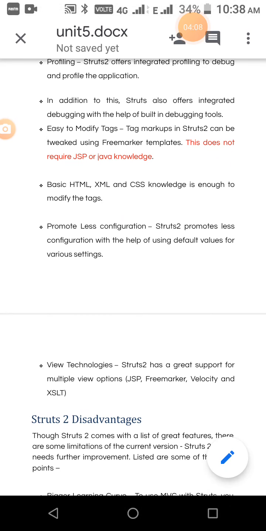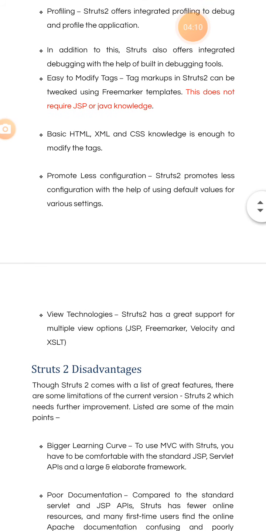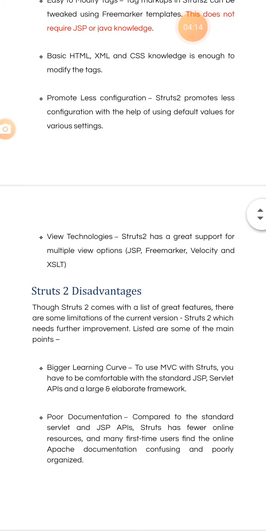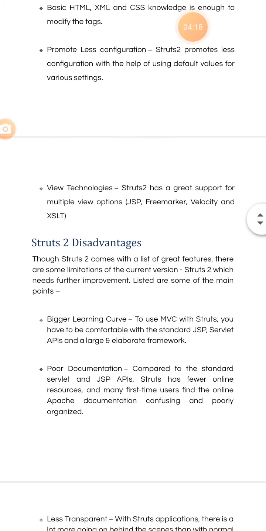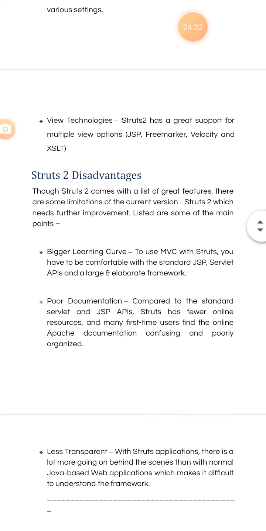If we know the concepts of HTML, XML and CSS, then it is easy for the developer to write code here, with less configuration. So view technologies, views can be done with JSP, FreeMarker, Velocity and XSLT. These are the features of the Struts framework, which is based on the concept of MVC.